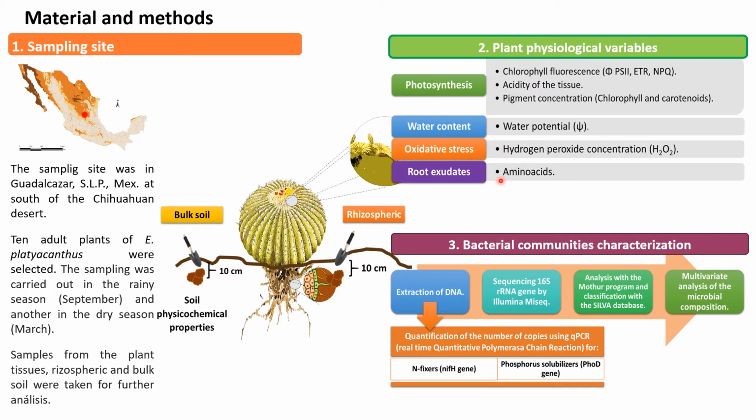bacteria. Rhizospheric and bulk soil samples were taken to evaluate the composition of the bacterial community. In the laboratory, DNA extraction and sequencing of the 16S rRNA gene by Illumina MiSeq were performed. This data was analyzed with the mothur program and the sequences were classified with the Silva database. Differences in the bacterial community composition were evaluated by multivariate analysis. The number of copies of the nifH gene for nitrogen-fixing bacteria and phoD for phosphorus-solubilizing bacteria were also quantified.